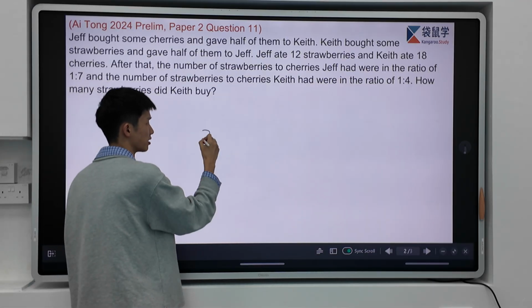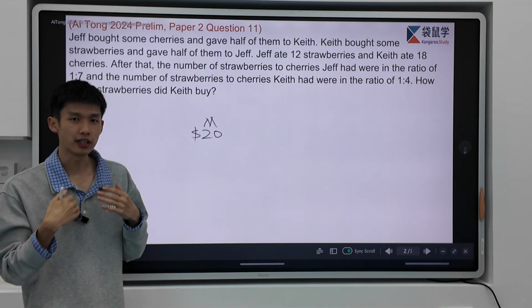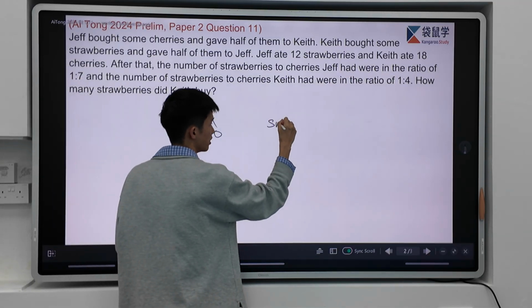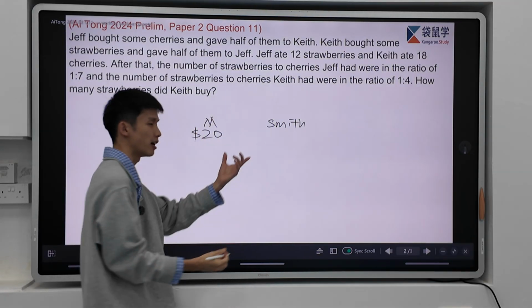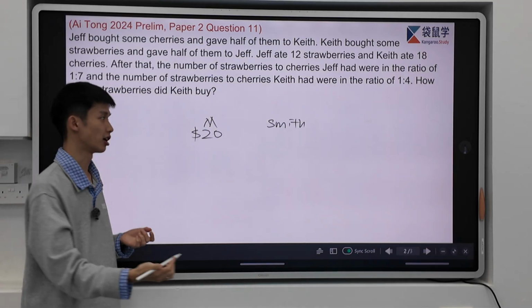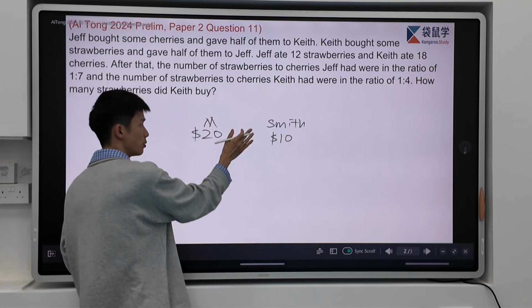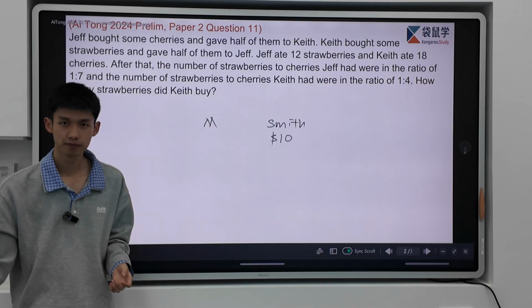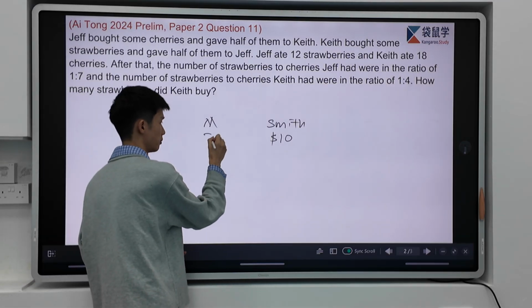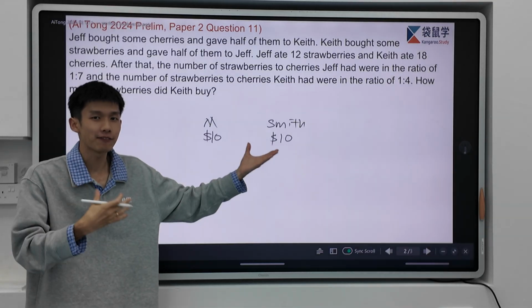Let's say I have $20. For me, Teacher Ma, I have $20, and I give it to another teacher called Teacher Smith. I give him half of my money. So how much money is that? Which is $10, yes. So I give him $10, which is half of my money. But my money will become how much? $10. My money became $10. So actually, I give him half of my money.